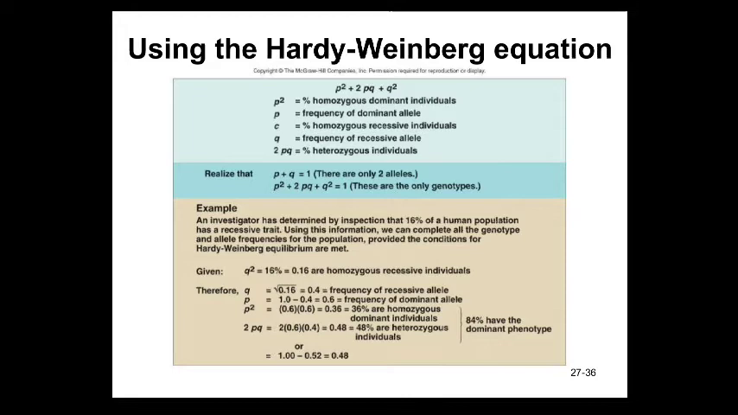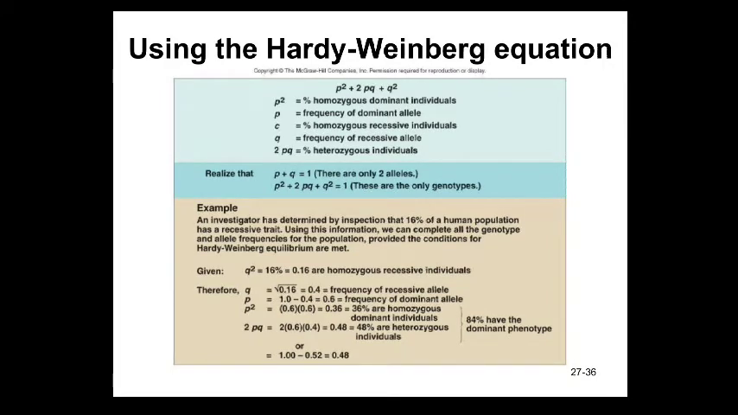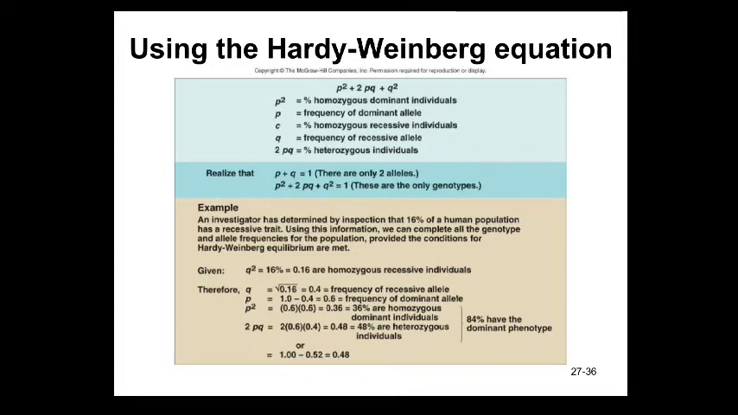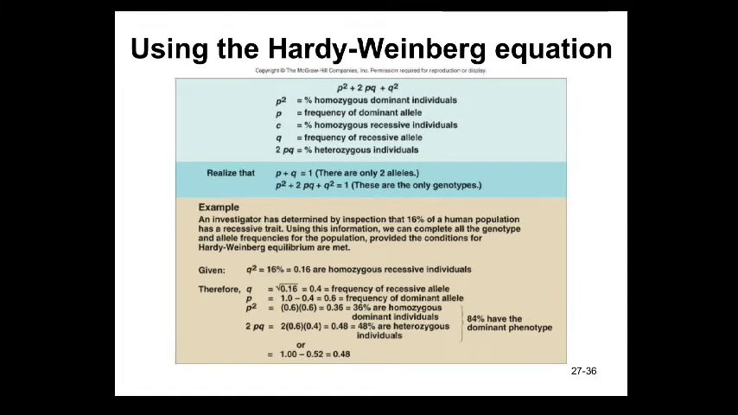Using the Hardy-Weinberg equation, p square is the homozygous dominant individuals and p is the frequency of the dominant allele, and q is the frequency of the recessive allele. 2pq is the percentage of heterozygous individuals. p plus q equal to 1, as there are only 2 alleles, one dominant and one recessive. And p square plus 2pq plus q square equal to 1, as there are only these genotypes.